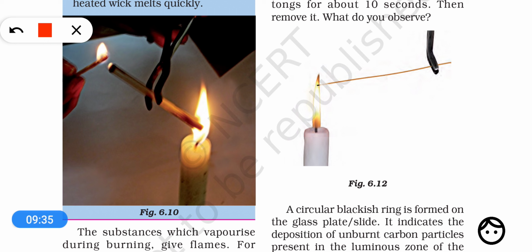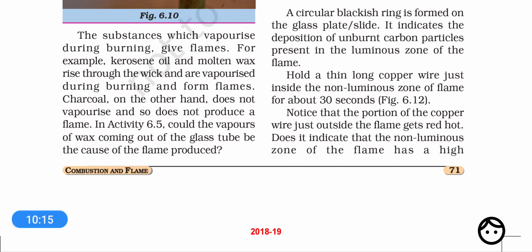Now bring a copper wire into the luminous zone, or into the flame of a candle. You will see that the part of the copper wire just outside the candle flame, near the outermost zone, has become red hot. This is because the outermost zone is the hottest zone. That's why the part that is a little outside the flame becomes red hot. Another application of this fact is this.